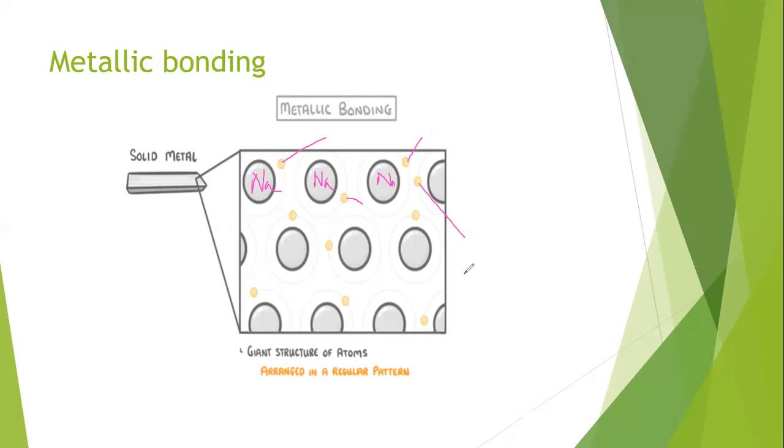When all these metal atoms come closer to each other, they have an attraction for all the electrons. This sodium atom has attraction for this electron, this electron, and this electron. So the nucleus of each metallic atom has an attraction towards the electrons of the neighboring atoms.